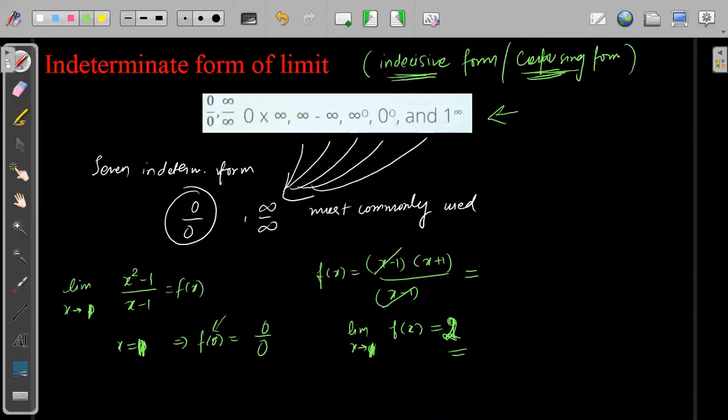Okay, so first you just write down these indeterminate forms. We have 1, 2, 3, 4, 5, 6, 7. Just copy these 7 first.